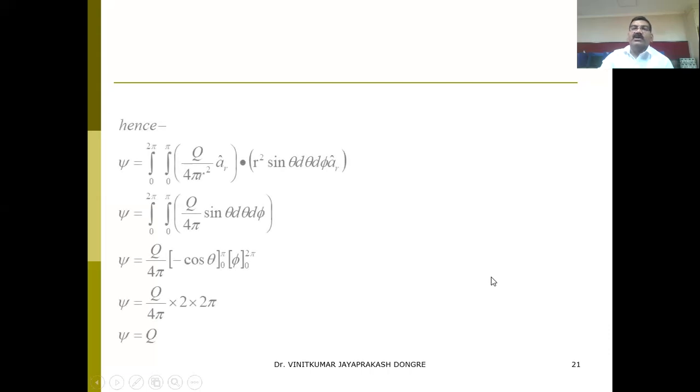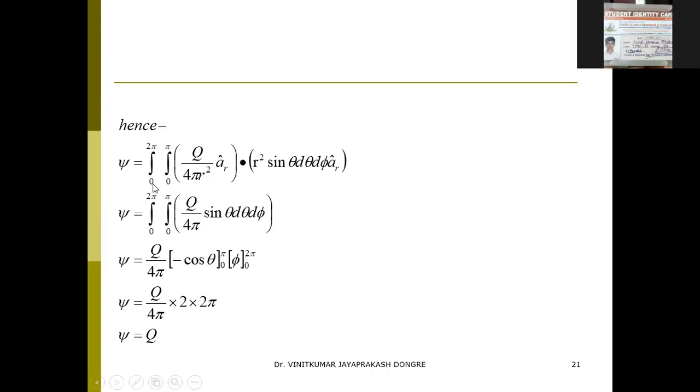Now we'll go further. Hence psi: the closed surface we considered is the sphere. And what will be the limits? We know the limit for theta is 0 to pi and the limit for phi is 0 to 2 pi. These are the limits, 0 to pi and 0 to 2 pi.